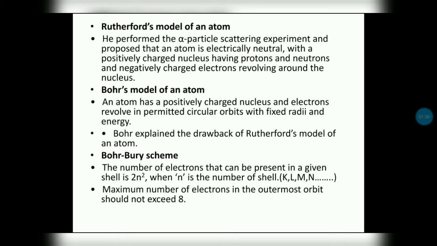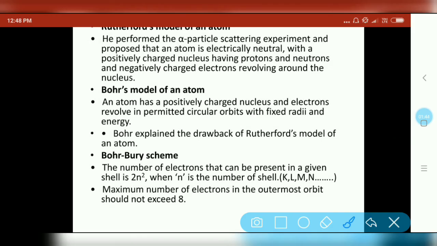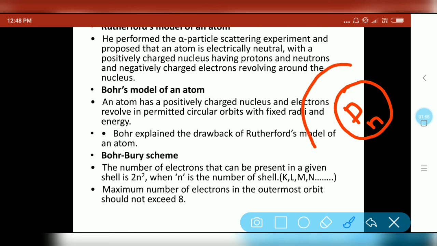Inside the atom there is a positively charged nucleus, because inside it are positively charged protons and chargeless neutrons. Around this nucleus electrons are revolving. The entire atom is electrically neutral because the number of protons is always equal to the number of electrons.